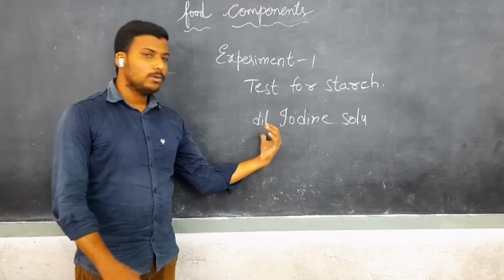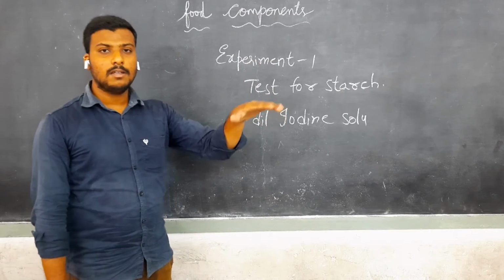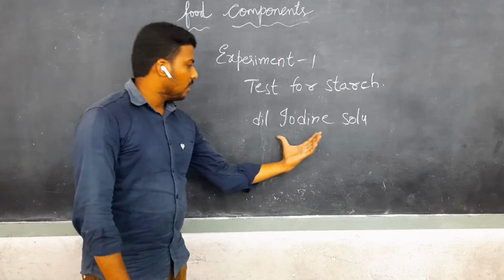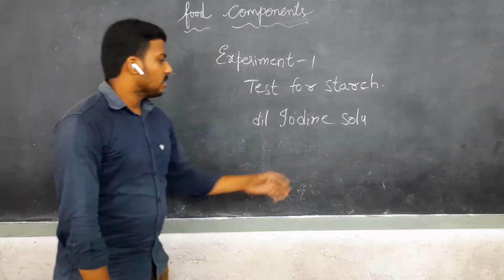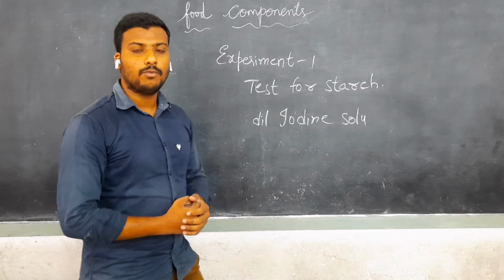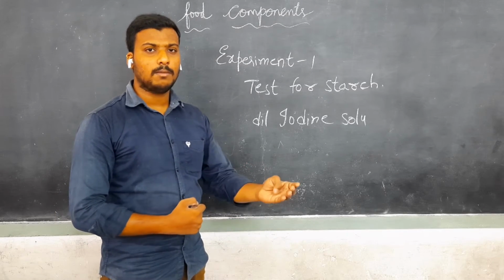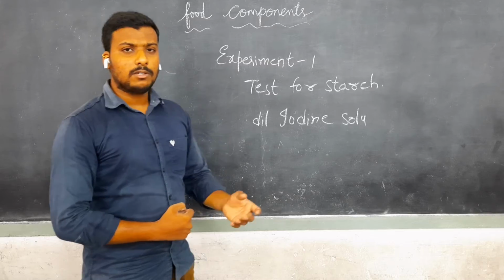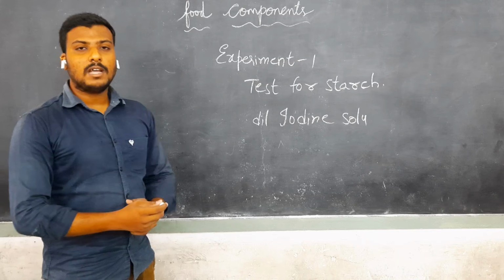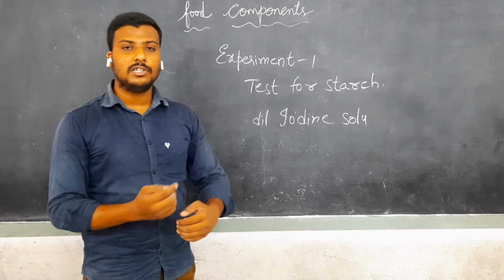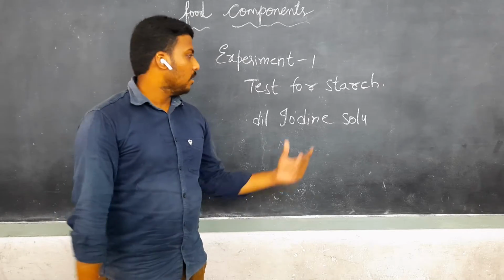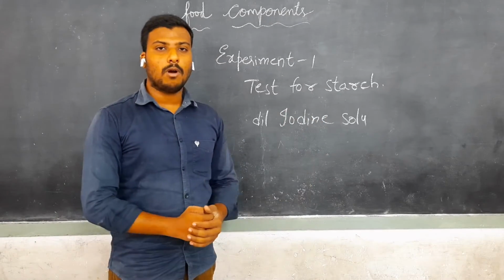Now you understand what dilute is. If a solution is concentrated, we have to add a little more water to dilute it. Here the chemical is dilute iodine solution. I take a small test tube and keep some food item in it, like milk or a chips packet. I add this dilute iodine solution to it. After some time you will observe that the food item changes to dark blue or black color. By this observation you come to know that starch is present in the given food item.